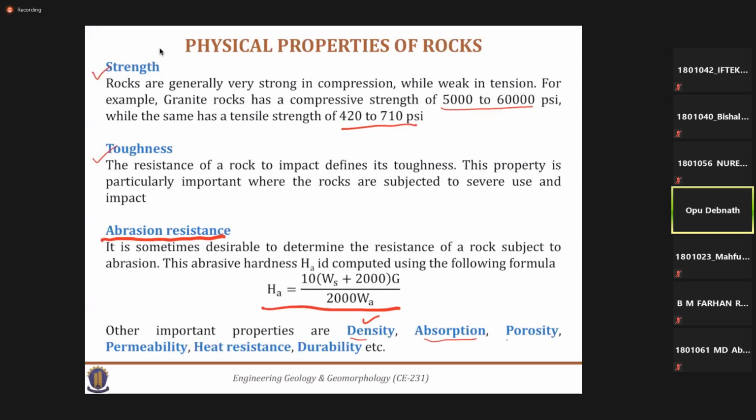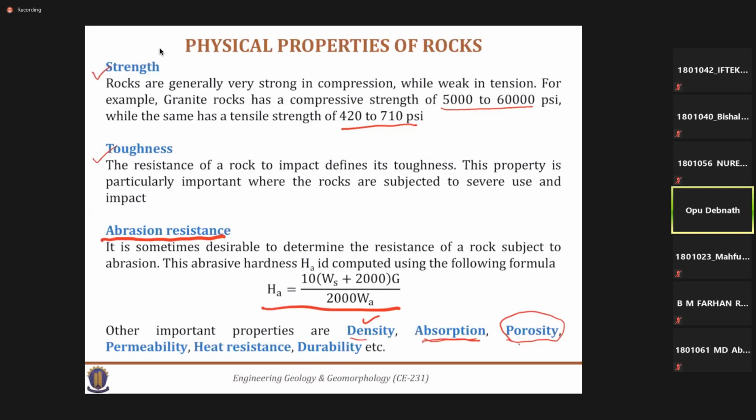The term porosity means the amount of pores or voids in the rock. If the density is low, there may be a chance of greater porosity in those rocks. And if the porosity is higher, successively the water absorption will also be higher.